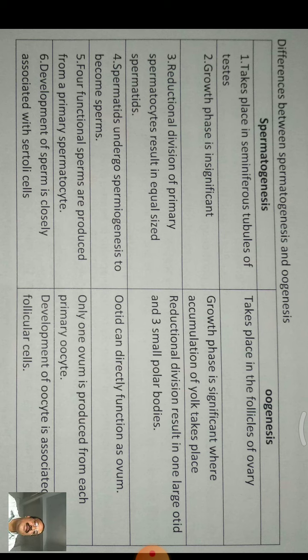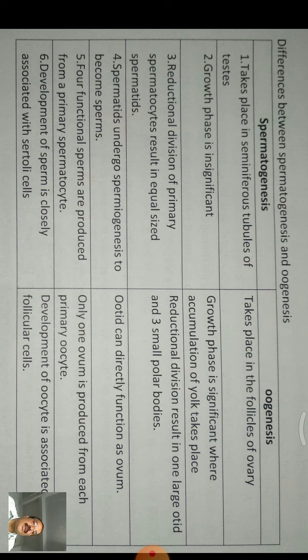In spermatogenesis, reductional division of primary spermatocytes results in equal sized spermatids. In oogenesis, the reductional division results in one large ootid and three small polar bodies. In spermatogenesis, spermatids undergo spermiogenesis to become sperms. In oogenesis, oocyte can directly function as ovum.